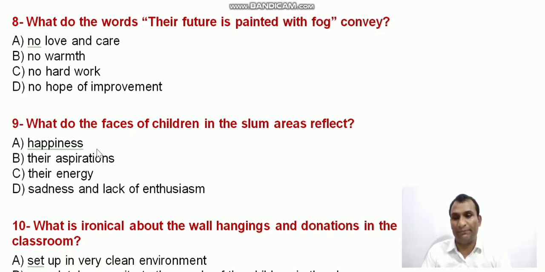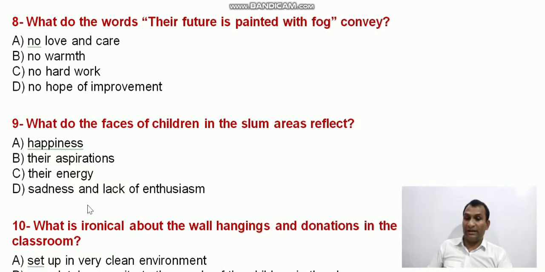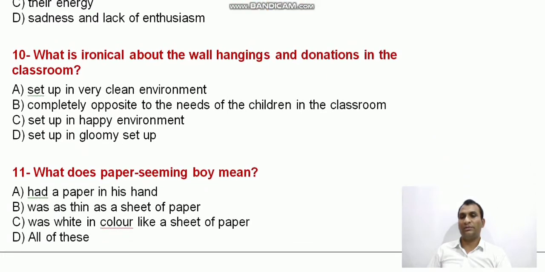So, these are happiness, their aspirations, and their energy, and their sadness and lack of enthusiasm. So, option D, sadness and lack of enthusiasm, is the right one. So question number 10.